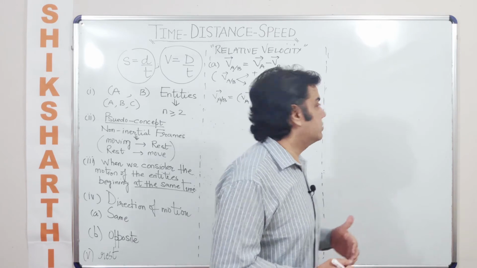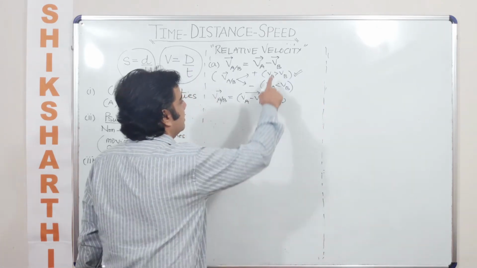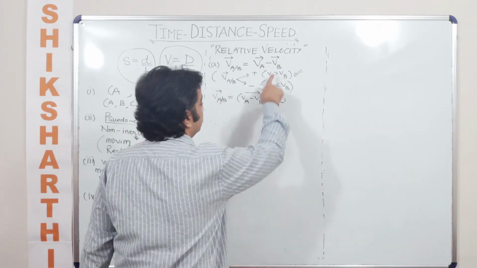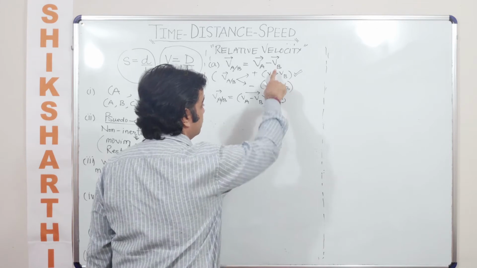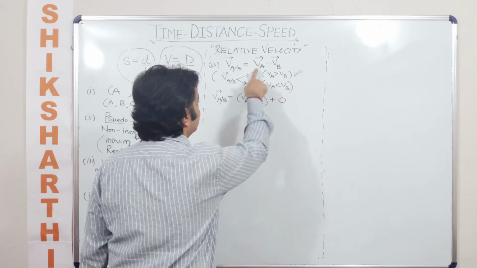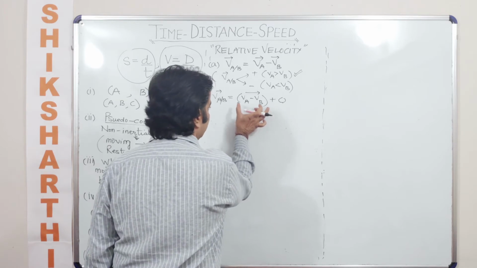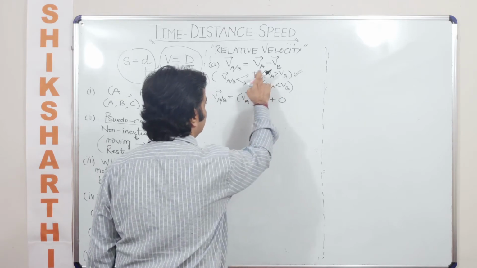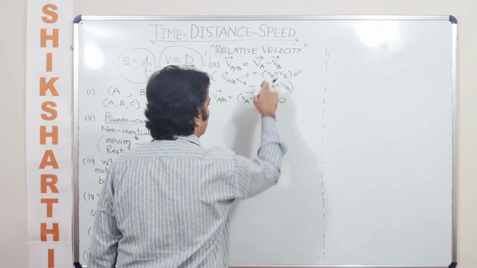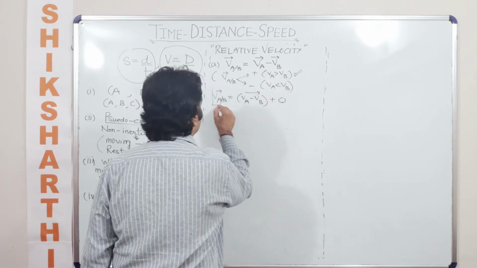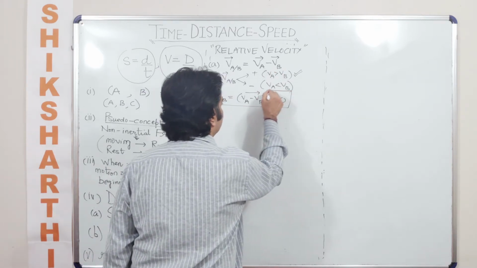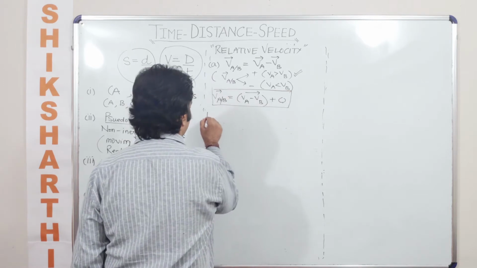This is how the questions are framed. So coming back, the theory of relativity says the slower paced body is put to rest and the faster paced body now moves with a differential velocity, which is the difference between the velocities of these two objects. That is how you use it for two objects moving in the same direction.